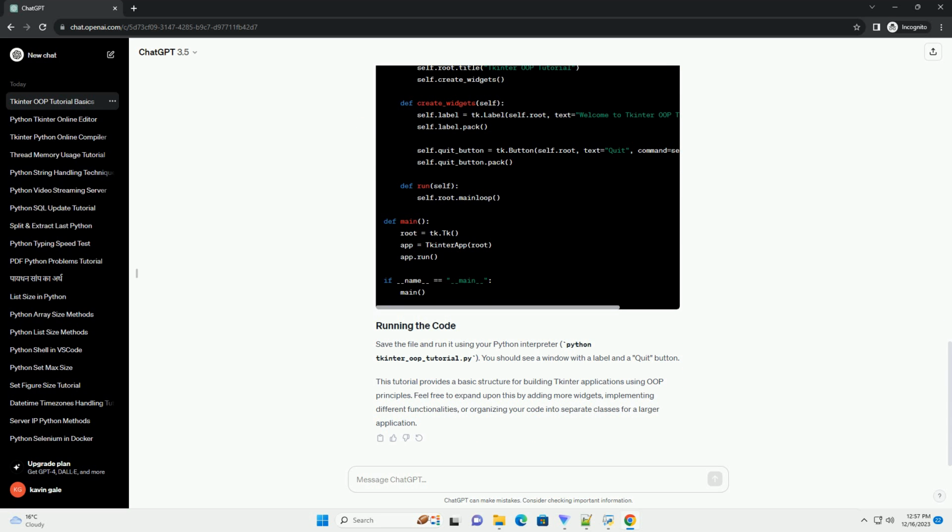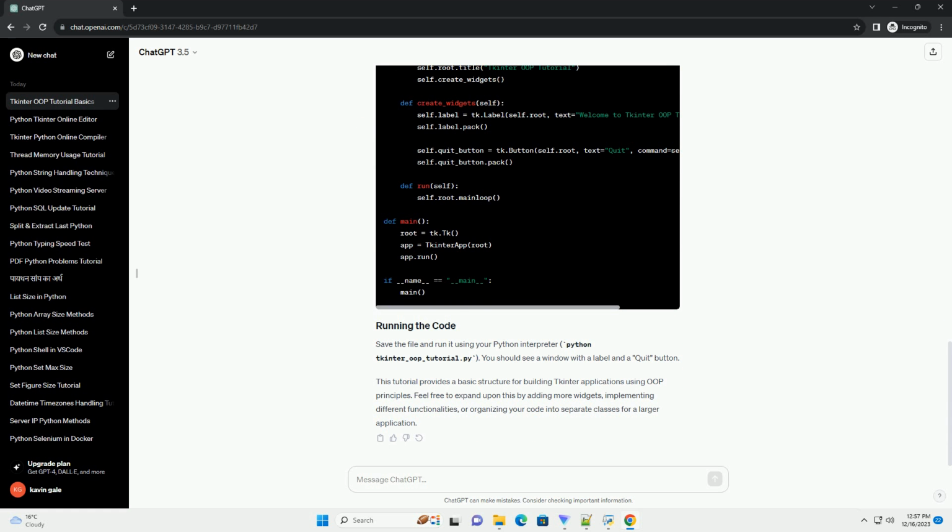Let's organize our code further by separating the GUI logic into a separate class. Now, we have a separate MyGUI class responsible for handling the GUI components, and the MyApp class manages the application and the main Tkinter window.